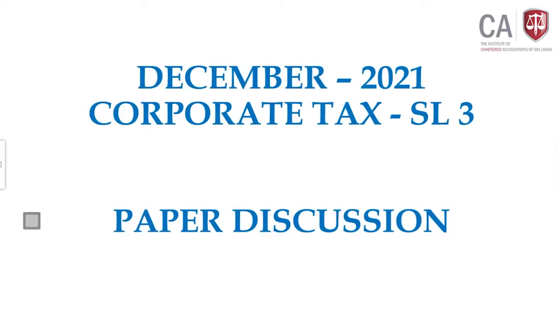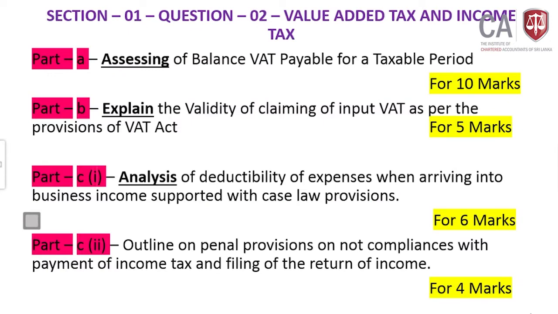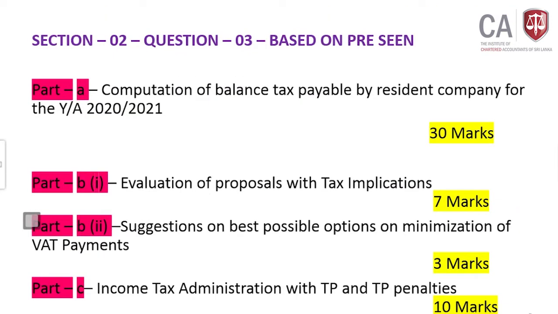Now come to this paper discussion. Let me come to the question, which is question 3, based on the pre-seen. Let me go step by step on this. The computation requirement is in part A, which is the computation of balance tax payable by the resident company.